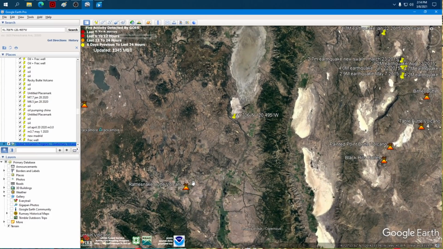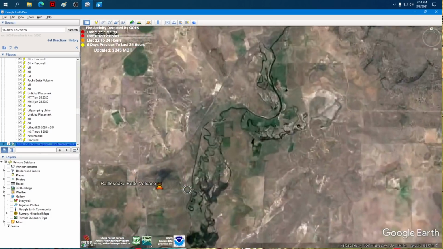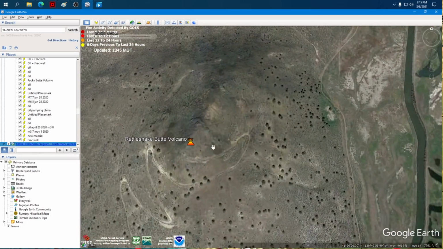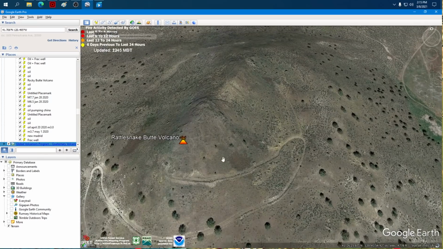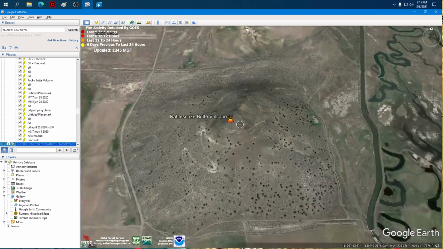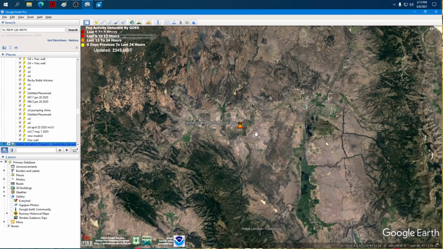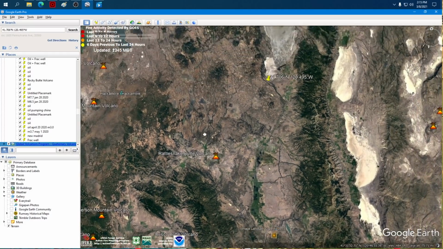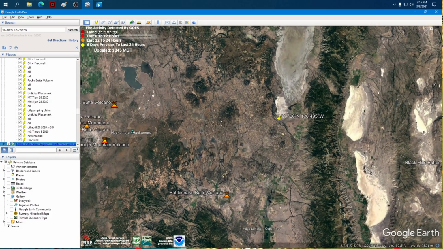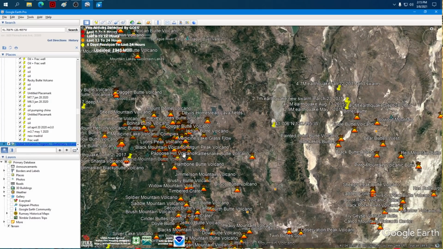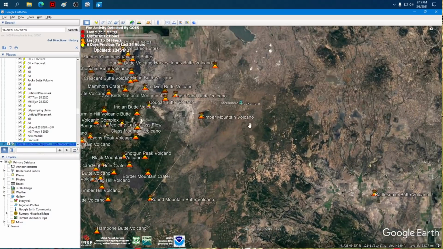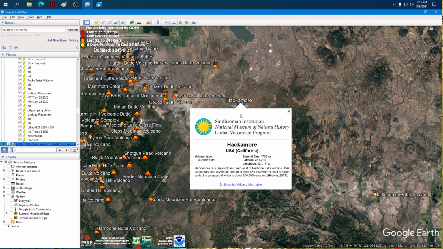Wait, Rattlesnake Butte is right next to this. Never heard of Rattlesnake Butte. Well, that looks almost like the one that we were just looking at down in Reno, Sugarloaf Butte. It looks almost exactly the same. Well, to call that a volcano really isn't doing it justice. It's ancient. Oh, wait. We're on the edge of one of the biggest volcanic fields in the Northwest. Look at this. Okay, Hackamore. The Hackamore Volcanic Field. Hackamore is a large volcanic field east of the Medicine Lake volcano. Its quaternary field covers an area of at least 850 square kilometers, with at least a dozen vents.